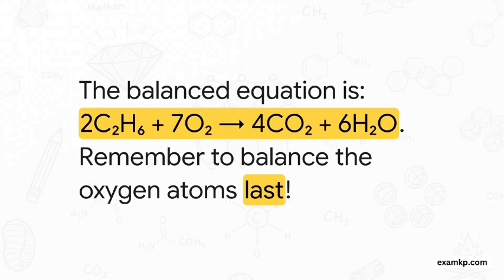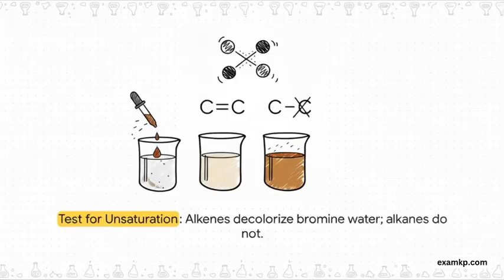Now, how can we tell in a lab if a hydrocarbon is saturated or unsaturated? We use the bromine water test. This is a classic. When you add reddish-brown bromine water to an alkene, that double bond breaks open and the bromine gets added across it. We call this an addition reaction. This makes the color just disappear. But alkanes, since they are saturated and have no double bond to break, they don't react, so the color stays. You need to know this test inside out. It's not just theory. This could easily show up in your WAEC practical exam.